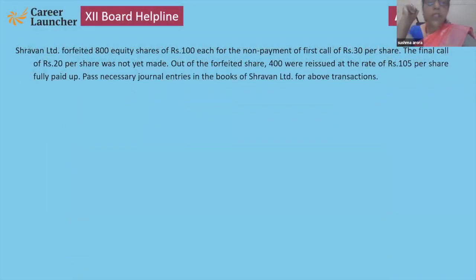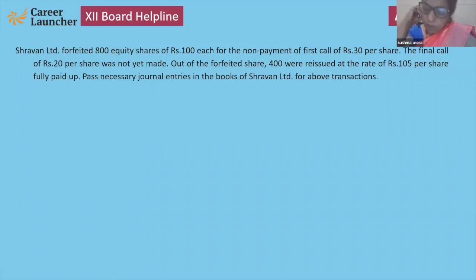Shravan Limited forfeited 800 equity shares of 100 each for non-payment of first call. Final call not yet made. It means the value of share will be treated at 80 rupees. Why 80 rupees, children? Because 20 rupees is not yet called. Out of these 800 shares forfeited, the company reissued only 400, and that also at premium, because the face value is 100 but the company issued them at 105.